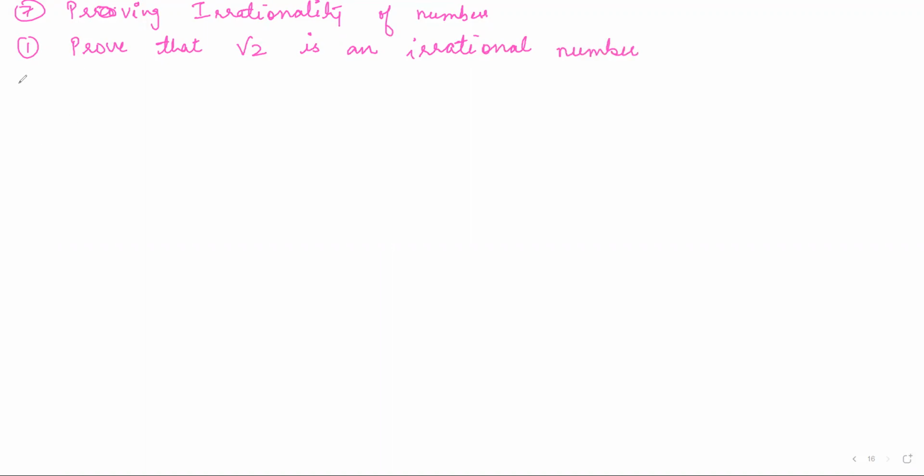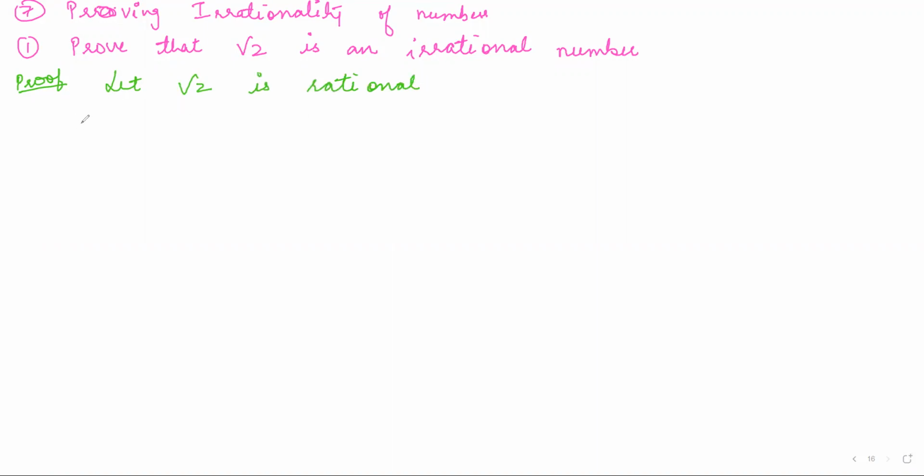Okay, so proof. We use the method of contradiction here. That means we start by assuming that root 2 is rational, and in the end there will be a contradiction, and then we will say that no, it is irrational. So let root 2 be rational.